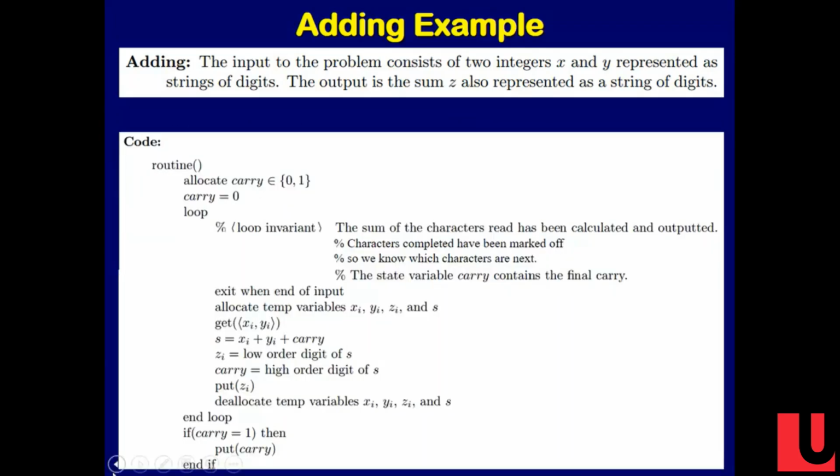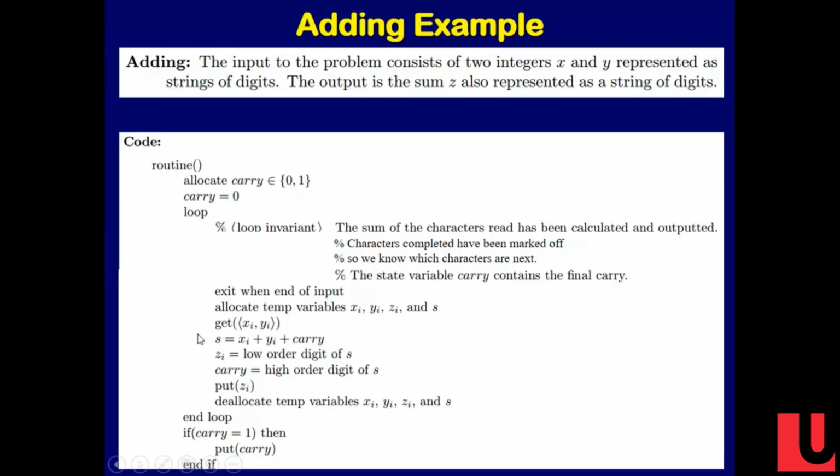All right, so here's some Java code. We're going to have a variable called carry that remembers the carry. Initially, our carry is 0. I told you the loop invariant. We exit when we're at the end of the input, in which case we have to write the final carry. Otherwise, we're going to have local variables. These local variables are things that we remember temporarily, but we don't have to remember in the loop invariant. When we're at the loop invariant, we're only going to remember the carry. But temporarily, we're going to remember these other variables.